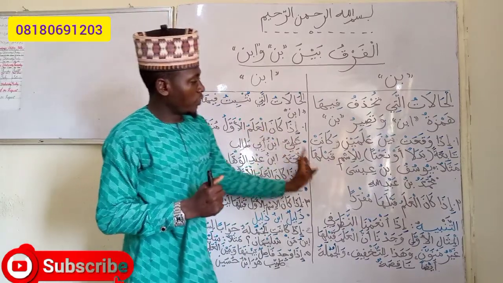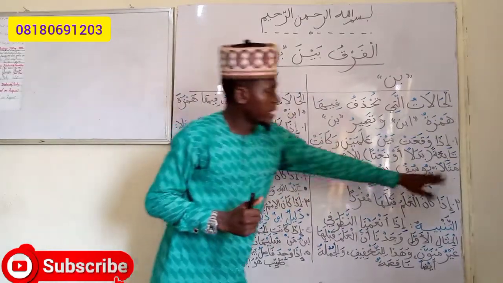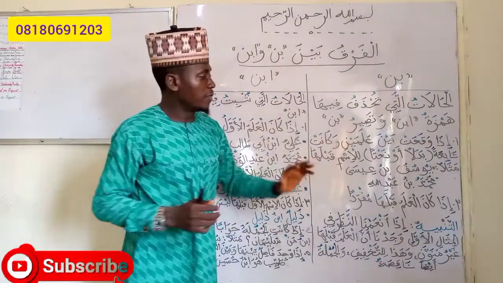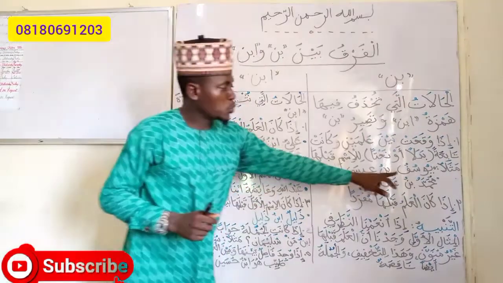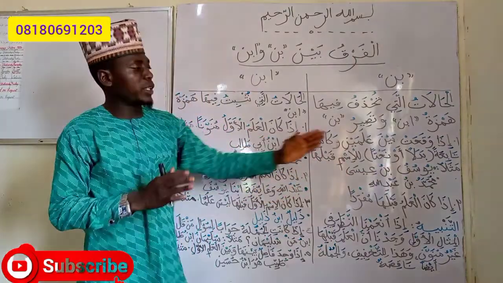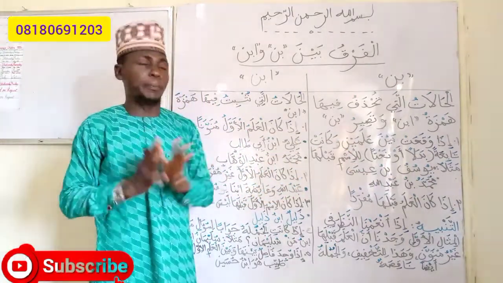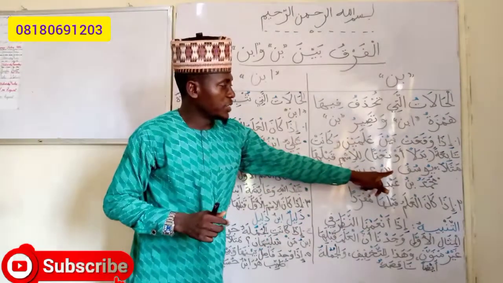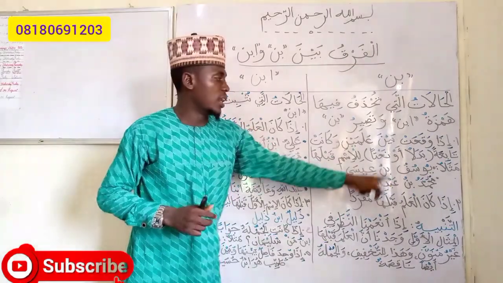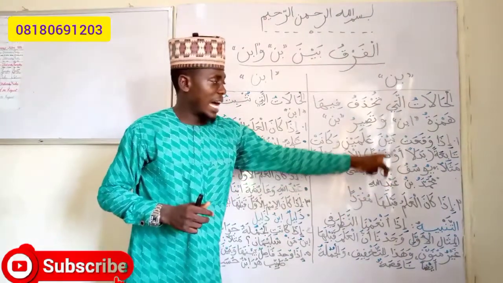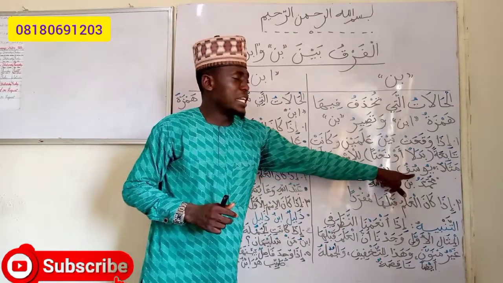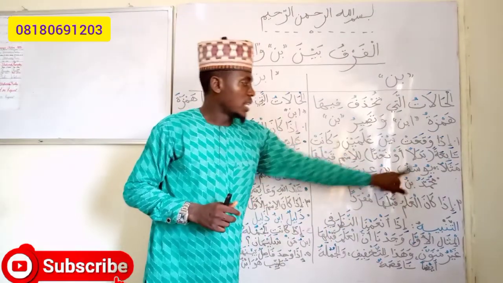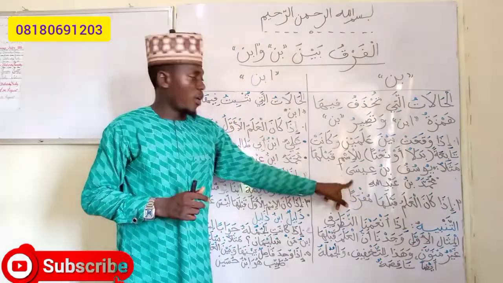للاسم قبلها, for the name that comes before it. Masalan, for instance, I have Yusufu bun Isa. Very good. Yusufu bun Isa. Look at the word Yusuf, it is a name of a person. Bun, can you see that there is no alif, hamzatul wasl? The alif has been removed, it has been cancelled. Why? Because this is a name of a person, and this is also a name of a person.